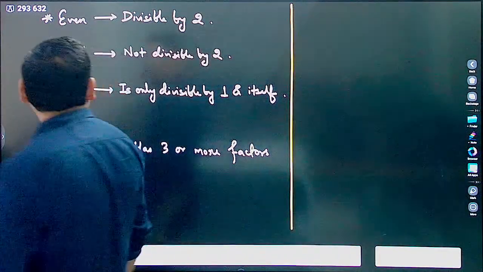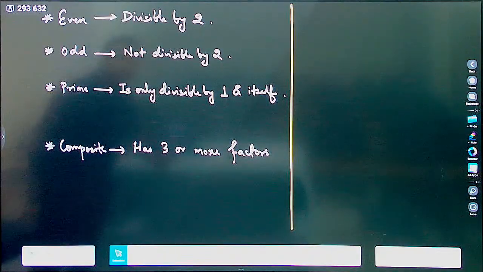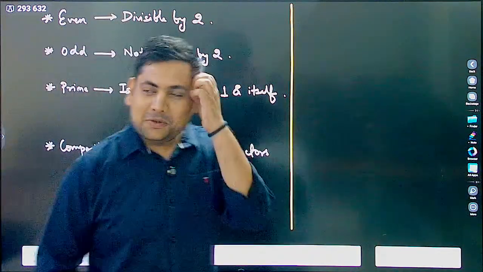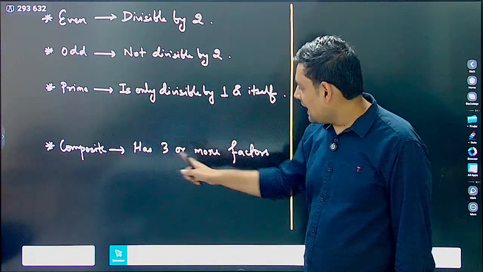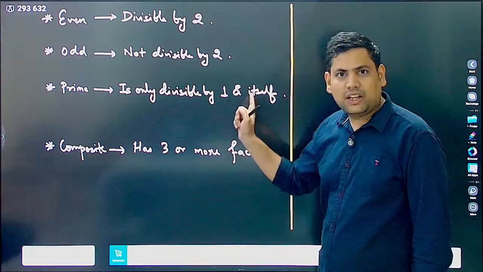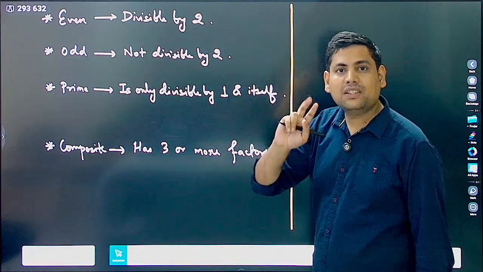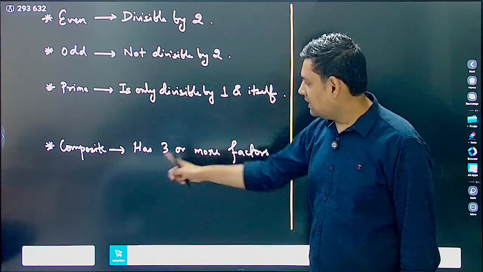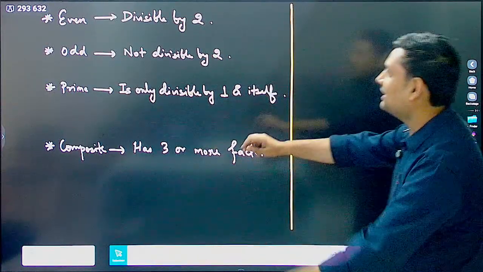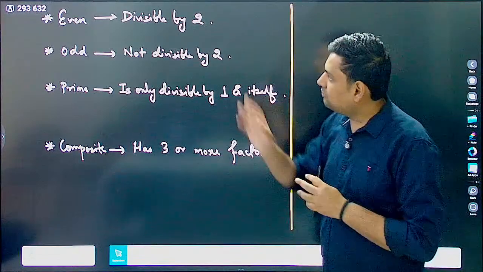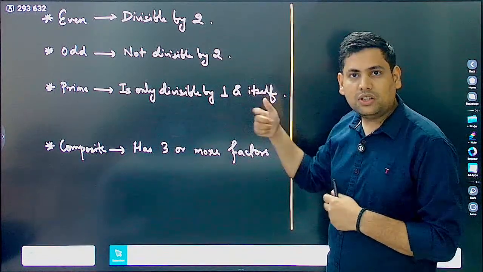Now, even is what? Anything that is divisible by 2. Odd is what? Not divisible by 2. Prime is only divisible by 1 and itself. Composite has 3 or more factors. Correct? Prime has how many factors? Prime has 1 and itself, only 2 factors. This has 3 or more factors. Now, there are some more nuanced points that we need to know about them.